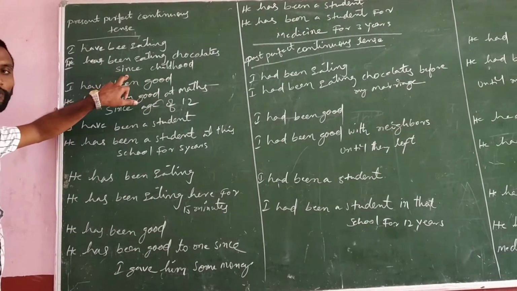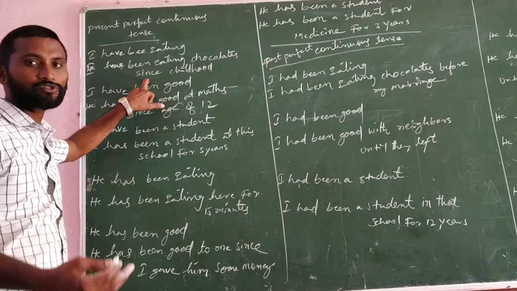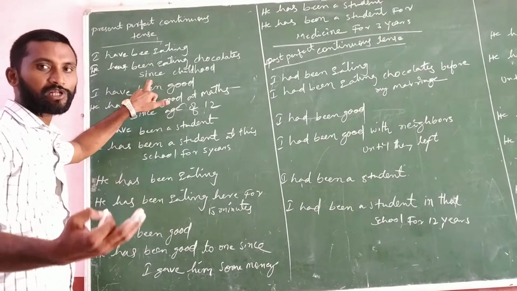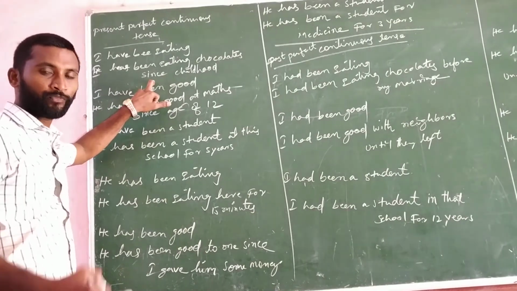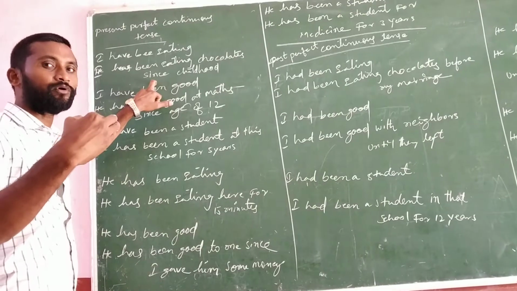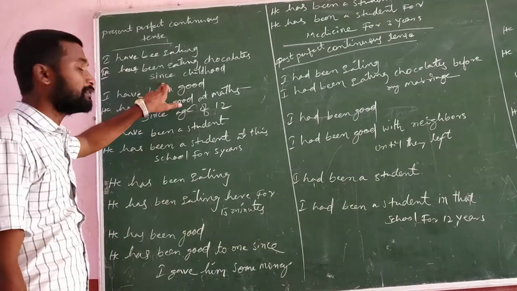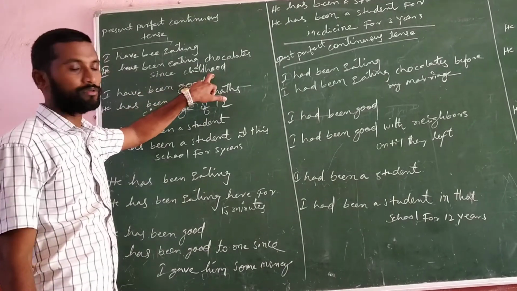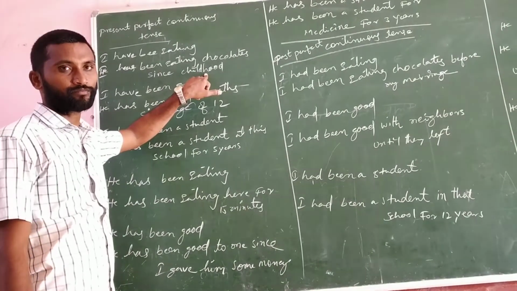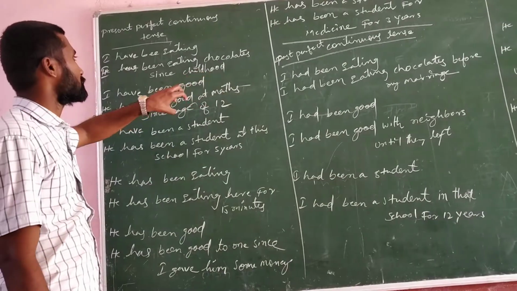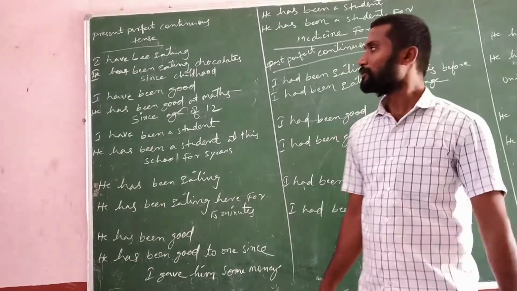Here "since" is nothing but a point of time. Particularly we mention since 2 o'clock, since Monday, since last week, since last month, since last year. So when we speak about a point of time, at that time we have to use "since". Why do they mention "since" here? Childhood. Since childhood means when we were small, an infant, a baby. From that onwards, what am I doing? I have been eating chocolates since my childhood.